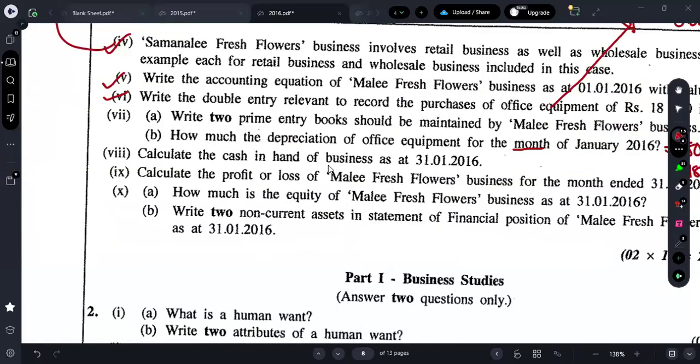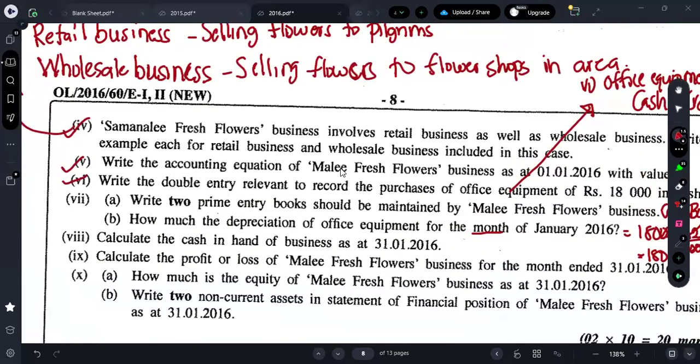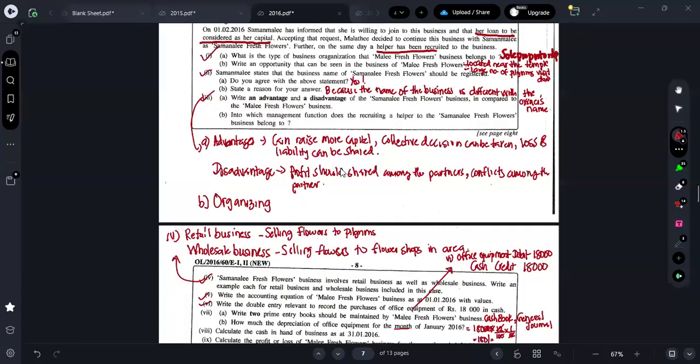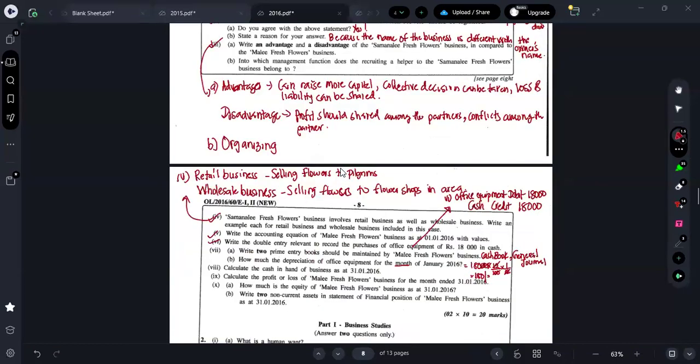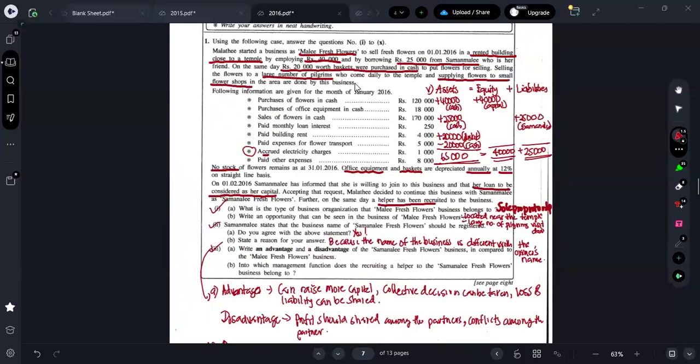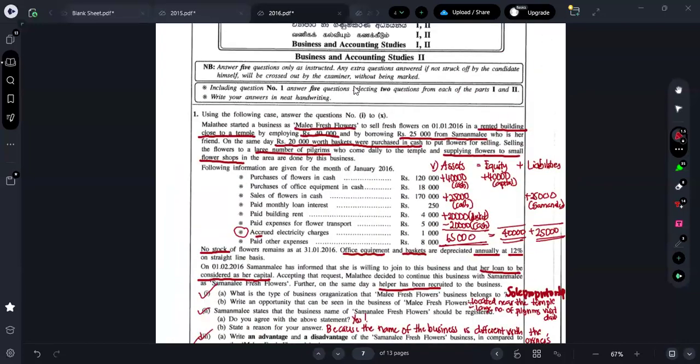Next one is: calculate the cash in hand as at 31st January. So as I always tell you all, if they just ask you to find the cash balance, you can just open a cash account. So let me take it to my working sheet.